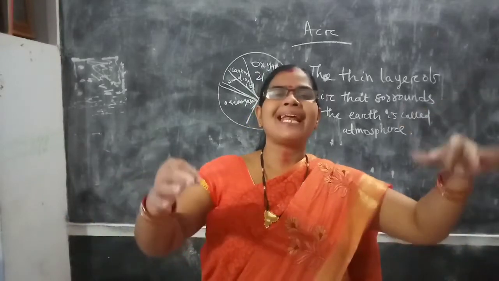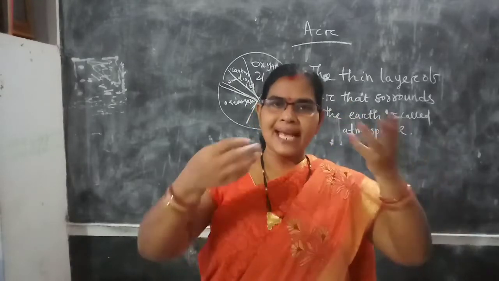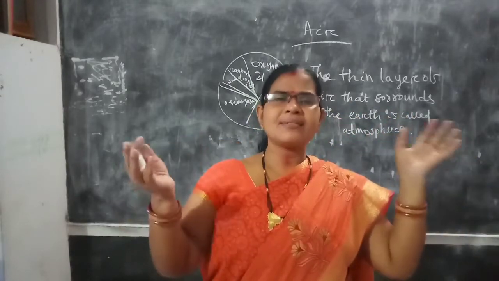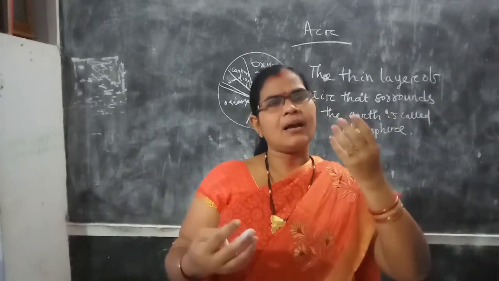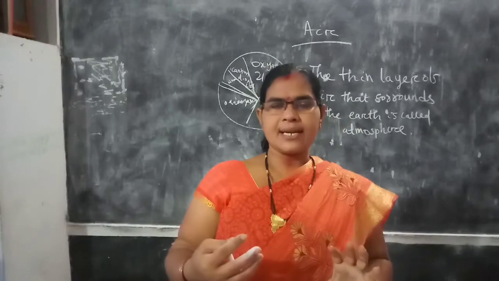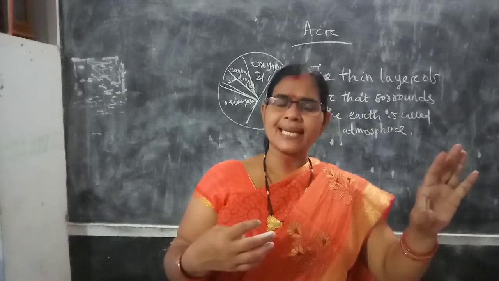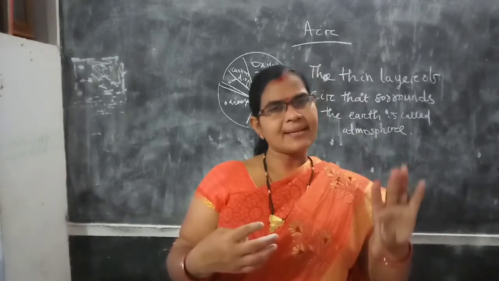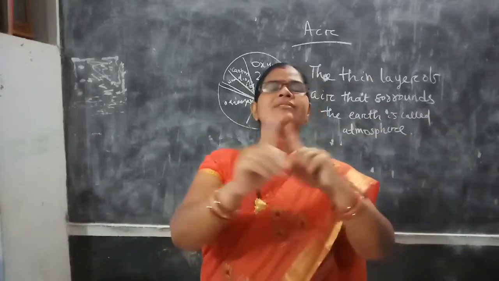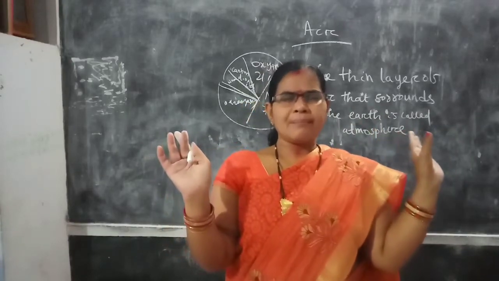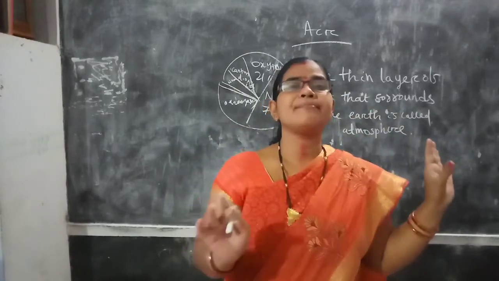There is a proper balance in the atmosphere. Human beings, animals inhale oxygen and they exhale. What gas do they exhale? They exhale carbon dioxide and it is used by the plants. So there is a proper balance between the two. But nowadays this balance is not maintained properly.